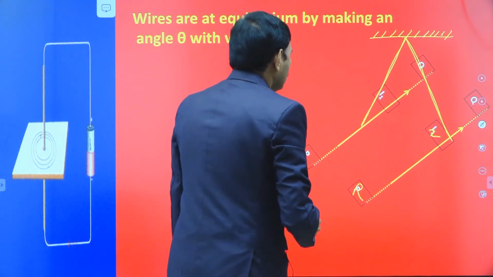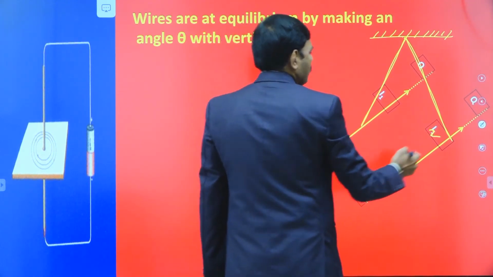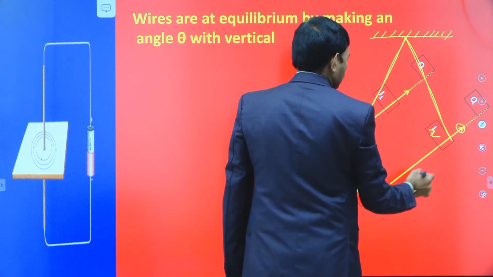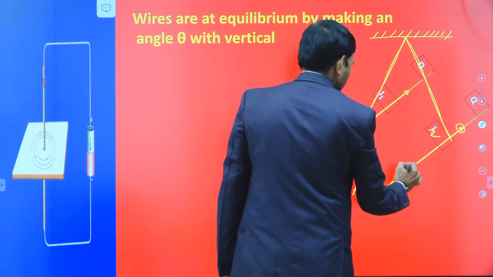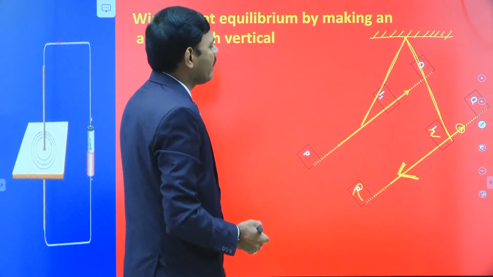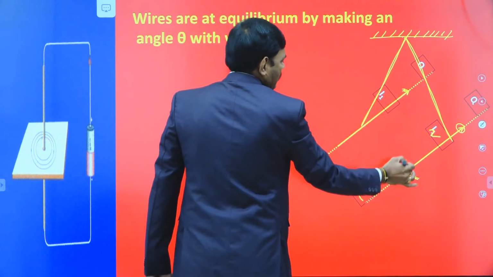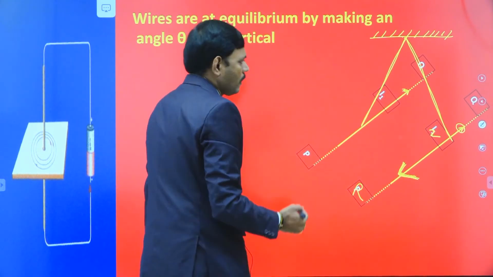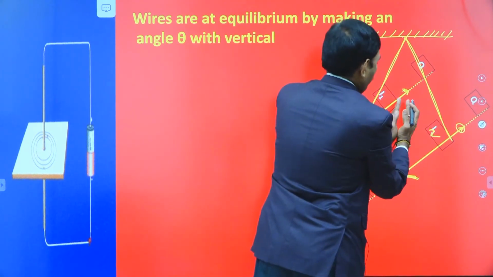Because they are carrying current, let the currents be in opposite directions. These changes are very important, students. Here we assume I1 and I2 current-carrying wires are shown in the diagram, with current I1 in this direction and I2 in the opposite direction, then there is a repulsion force. Let us assume these two wires are here.